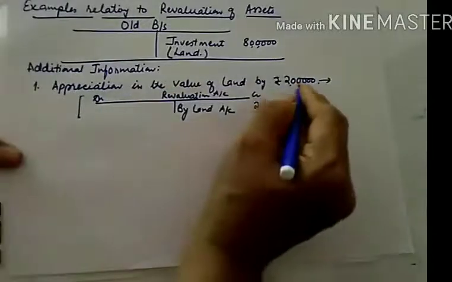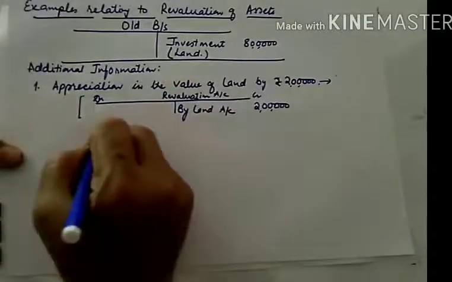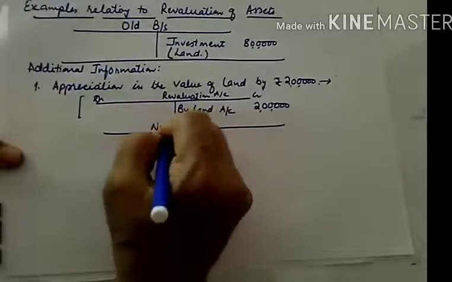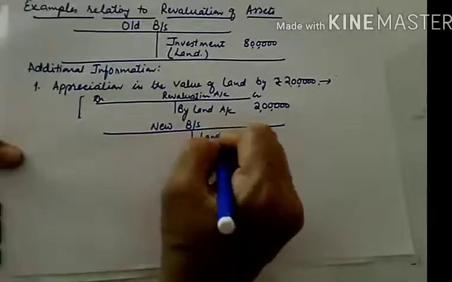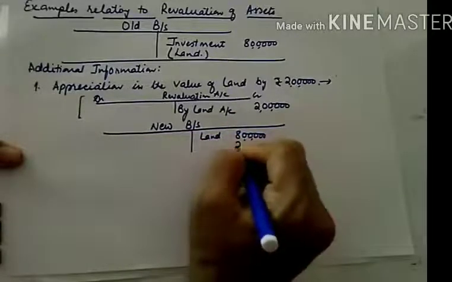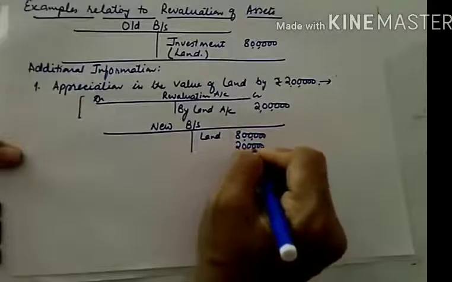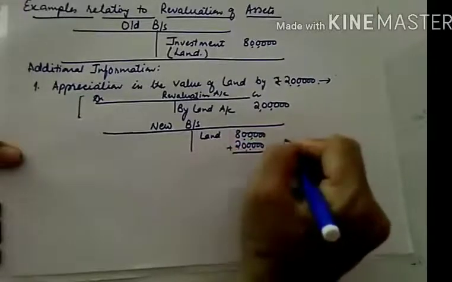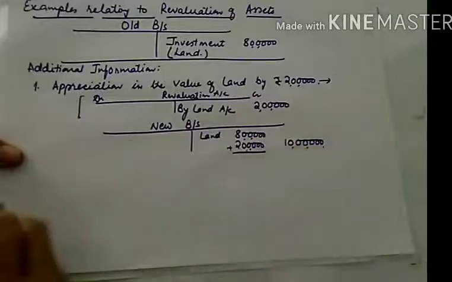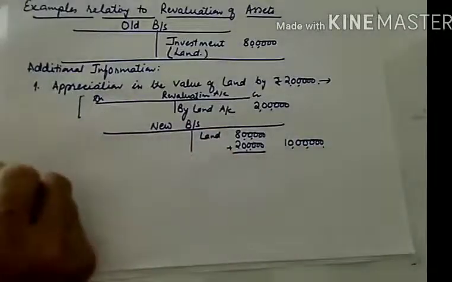Only the change in the value is shown, and in the balance sheet, which balance sheet? This is a new balance sheet. We will be showing the value of land as old value plus appreciation, and the total is 10 lakhs. So this is how it is to be shown.